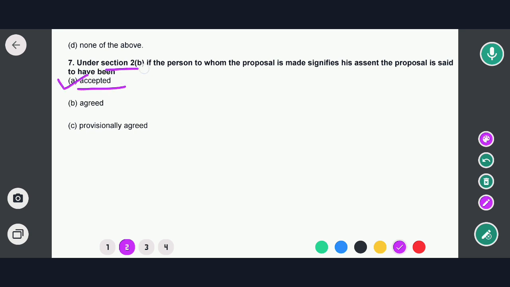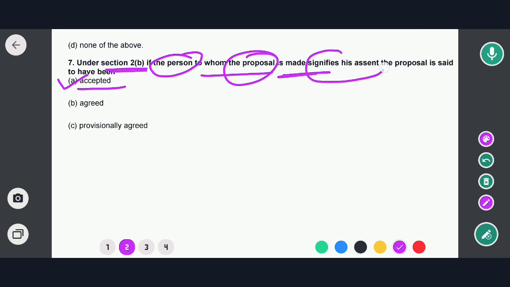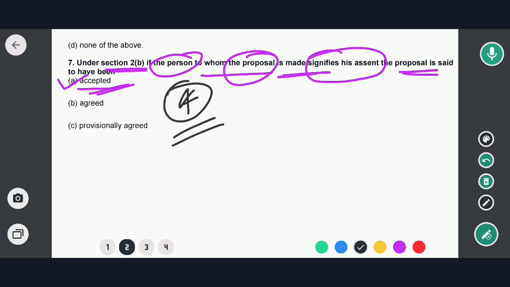So as per the provision of Section 2 clause B of the Indian Contract Act 1872, if the person to whom the proposal is made signifies his assent, the proposal is said to be accepted. So in this case, option A would be the correct answer. Now moving to the next question.